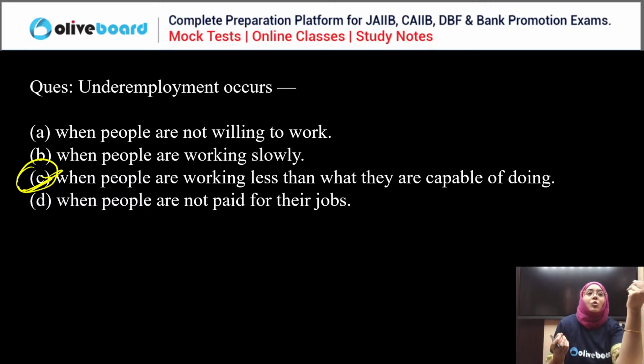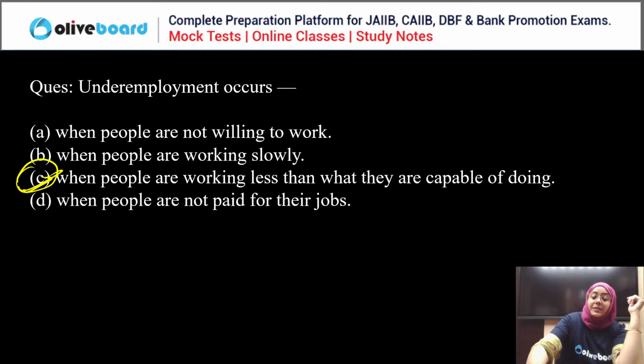For example, I have told you, if there is one person who is qualified as a software engineer, but due to the lack of opportunity and employment opportunities in the economy, that person is settling for the role of HR. That person is overqualified to be an HR, so it is underemployment: getting less than what you deserve or what you are capable of.